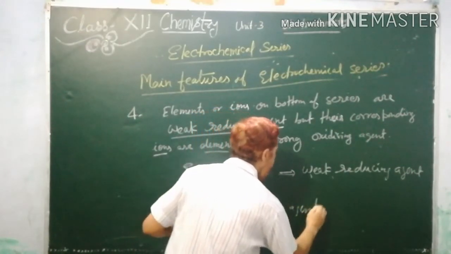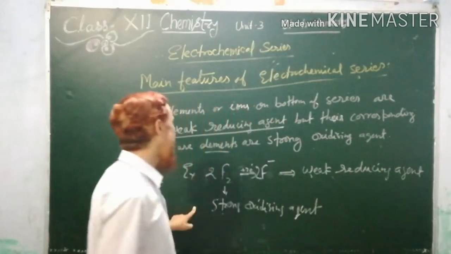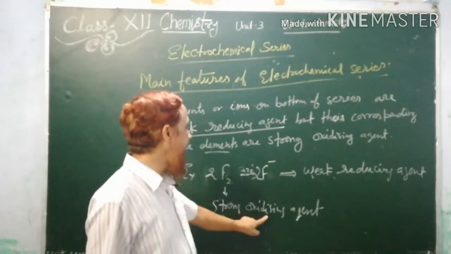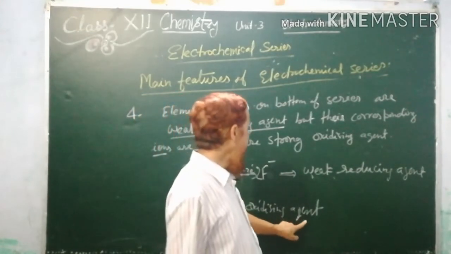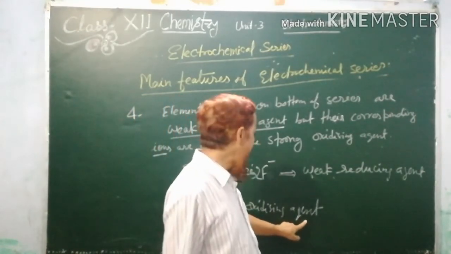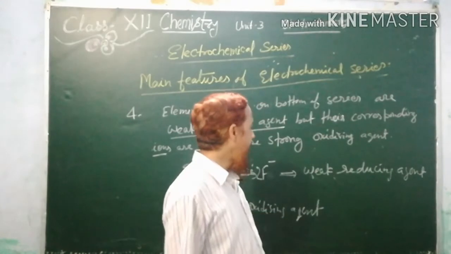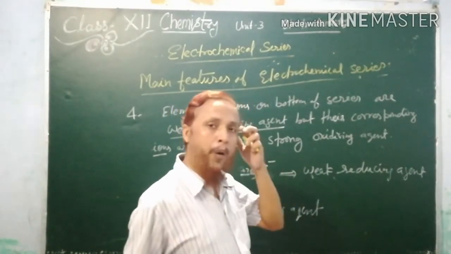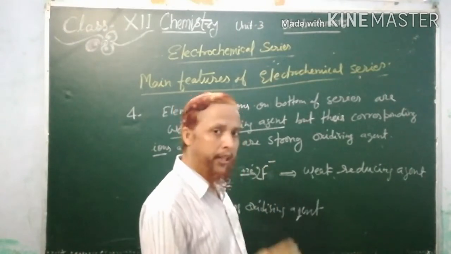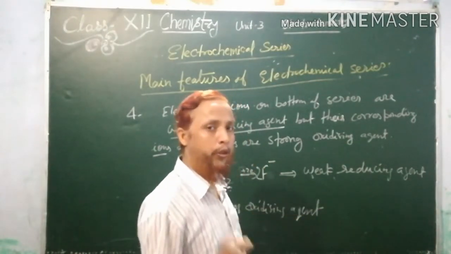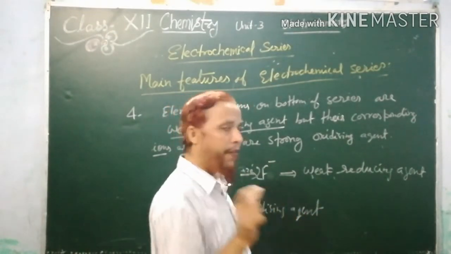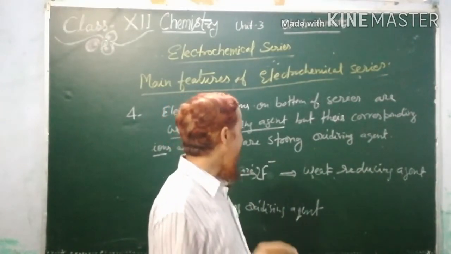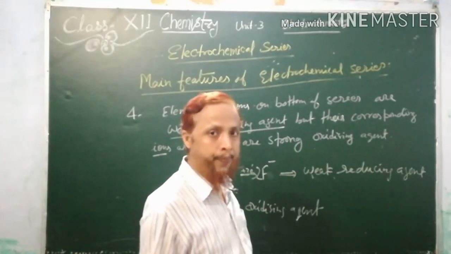So you can make a general concept: the oxidizing power of an element is inversely proportional to the reducing power of its ion.